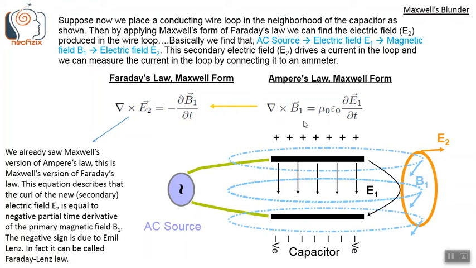We already saw Maxwell's version of Ampere's law. This is Maxwell's version of Faraday's law. This equation describes that the curl of the new or secondary electric field E2 is equal to the negative partial time derivative of the primary magnetic field B1. The negative sign is due to Emil Lenz. In fact, this law can be called the Faraday-Lenz law.